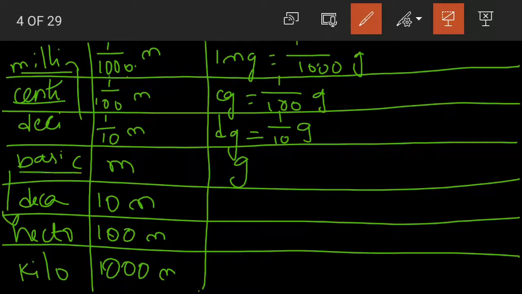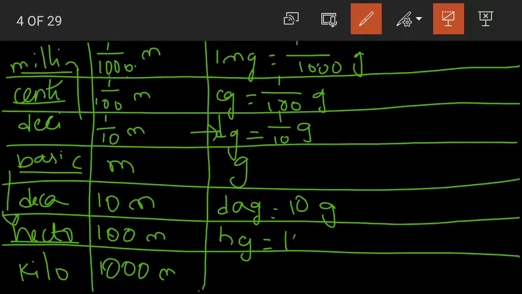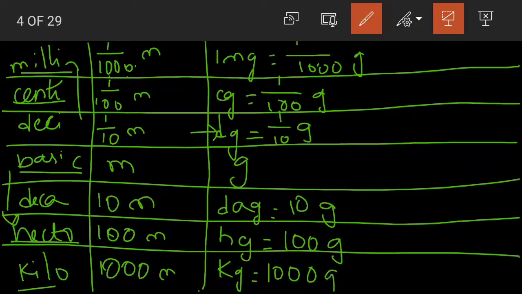Now coming to the ones beyond the basic, deca. Decagram, dag. Use dag children. If you write dg, you will get confused with the decigram. So 1 decagram is equal to 10 grams. Hecto, hg, hectogram. 1 hectogram is equal to 100 grams. Then we have kilo, kg. 1 kilogram is equal to, this we already know, 1000 grams.